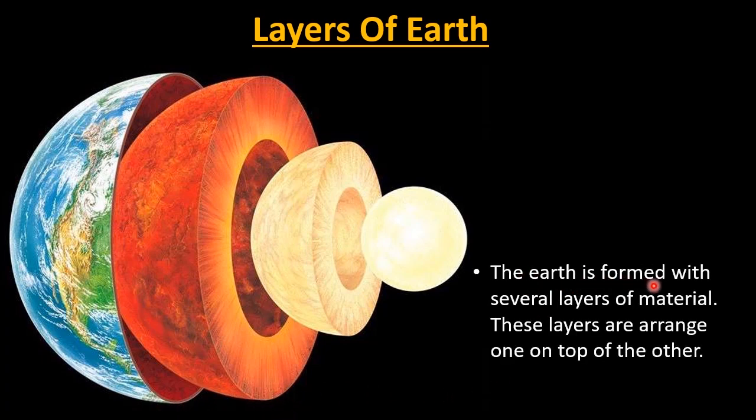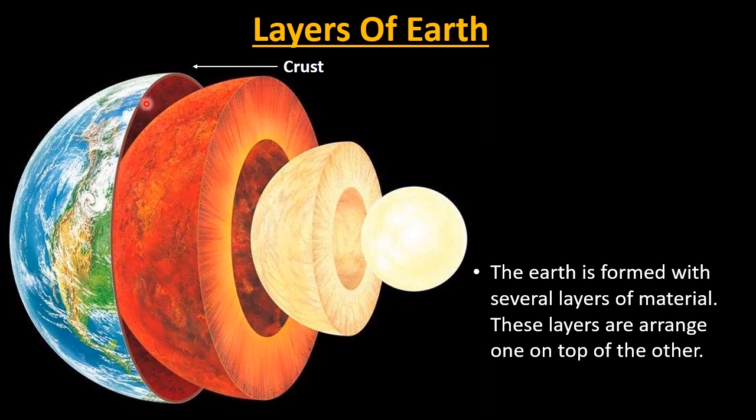The Earth is formed with several layers of material. These layers are arranged one on top of the other. So as you can clearly see over here, they are arranged one on top of the other. And the Earth is formed of several layers of the material. Let us know what are the names of these layers and what are the material they are composed of.